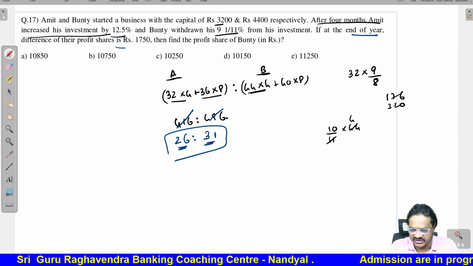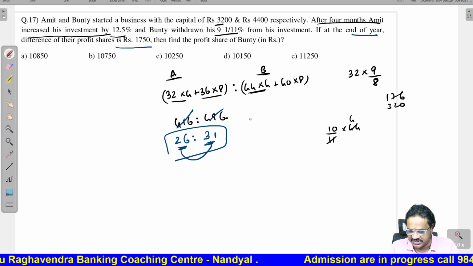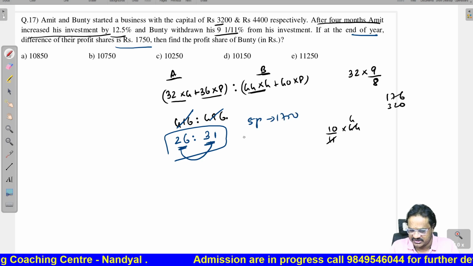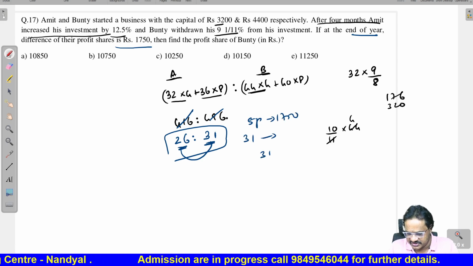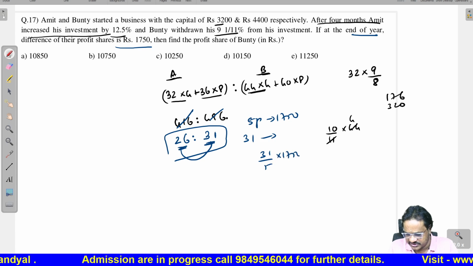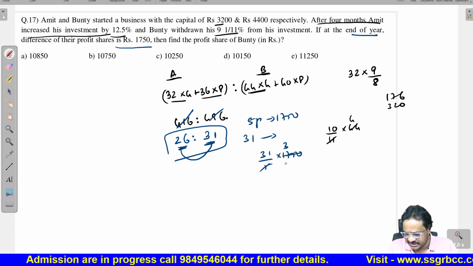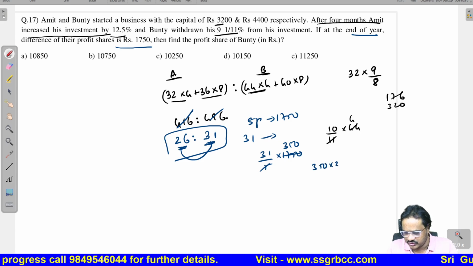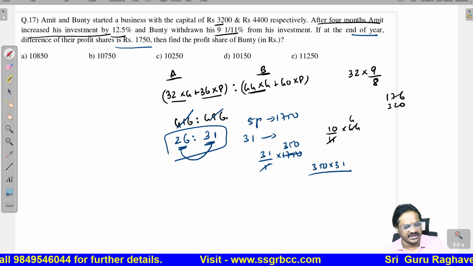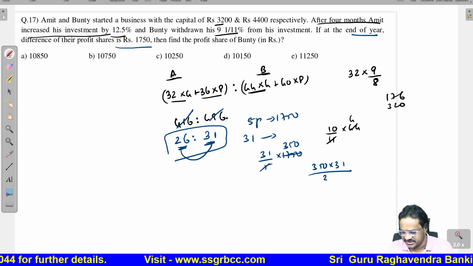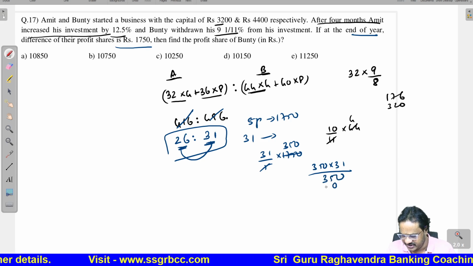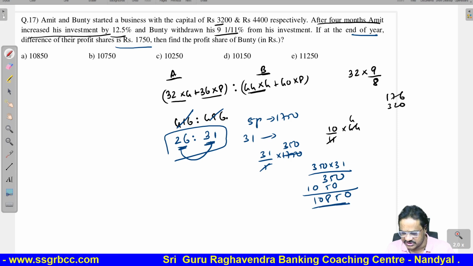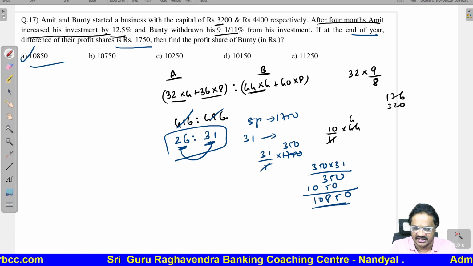So at the end, the difference of the profit is given. 5 parts, it is given 1750. We want 31 parts, Bunty. So 31 by 5 into 1750. 5 3s 15, 5 5s. We got 350 into 31. So you should multiply 350 with 31 and that is our answer. So this is 350, this is 10,850. 1 is the correct answer.